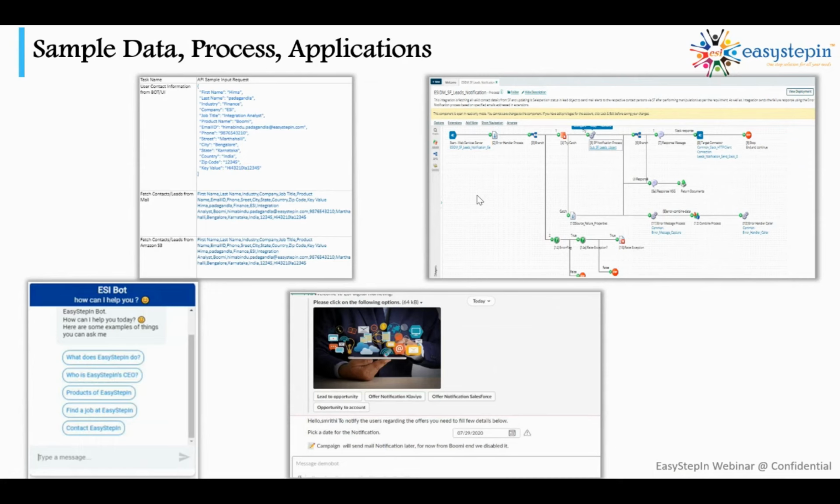So we started from the Easy Step website bot, followed by the Boomi process and our APIs. We also implemented using Salesforce or Klaviyo kind of applications, and we connected our internal database as well as Zoho kind of HCM applications. So we can do the end-to-end automation with the help of the bot. We named it the Easy Step Sales Approval Bot, or Sales Bot, our marketing bot, right? That will be helpful to automate your business.